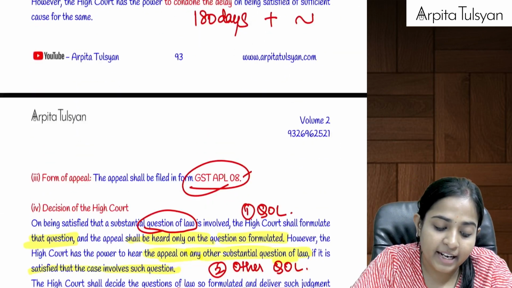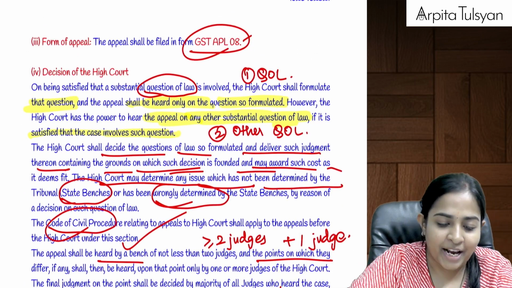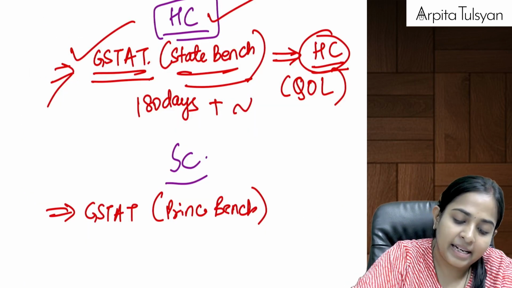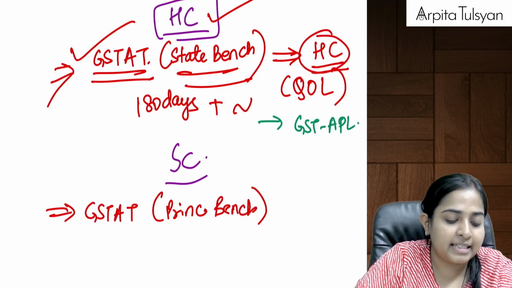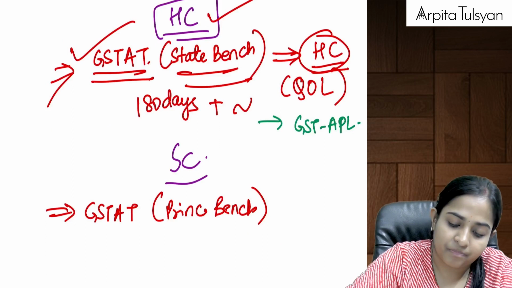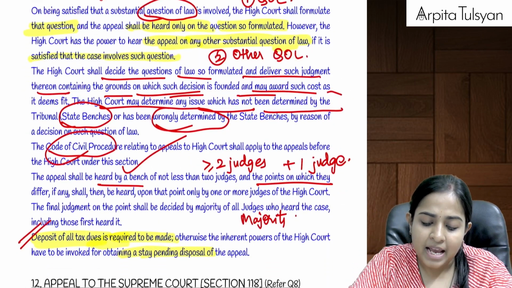Nor can we tell the High Court to complete the appeal within so and so time period, right? And this appeal will be filed in form number GST APL 08. GST APL 08. This is the form in which the appeal is going to be filed. Are you clear with this?